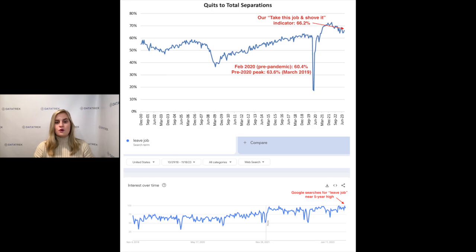Both these charts show American workers are still too confident in the U.S. economy and their ability to find better job opportunities than the Fed would like to see after their recent very aggressive rate hikes. Now, here's why that's a problem.